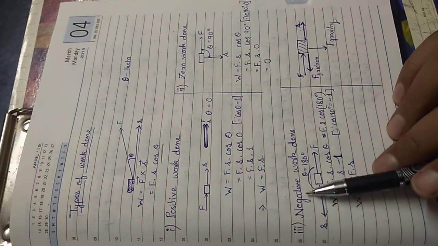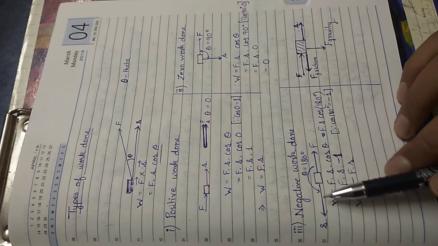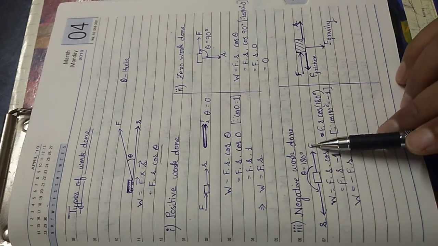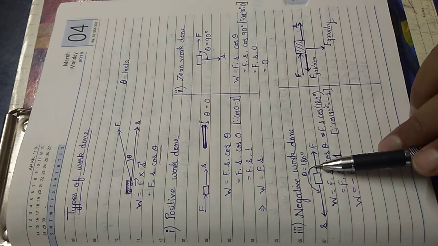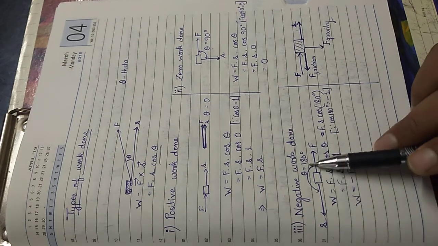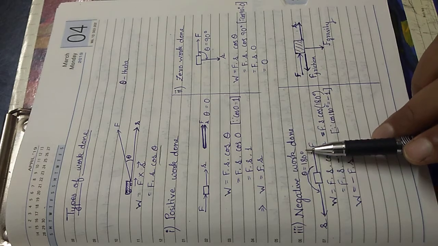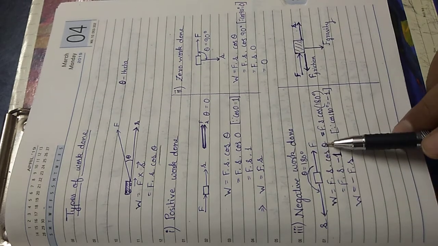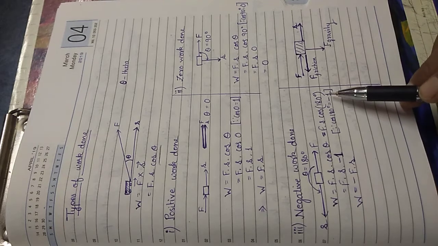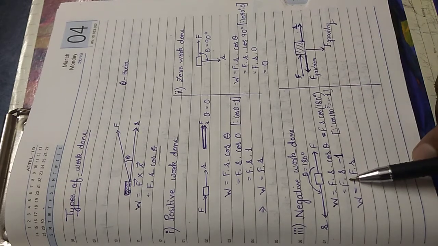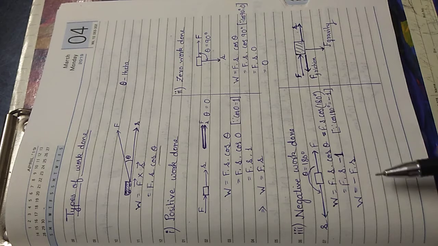And the third type is negative work done. When we say negative work done, suppose you are applying the force in this direction and the displacement is taking place in this direction. So the angle between the force and the displacement, theta, is equal to 180 degrees. So Fs cos theta, and cos of 180 degrees has a value of -1. So it becomes Fs into -1, which is minus Fs. So this is a case of negative work done.